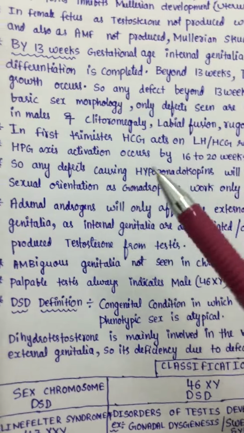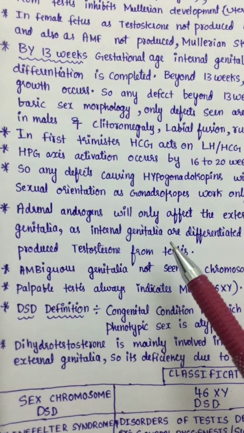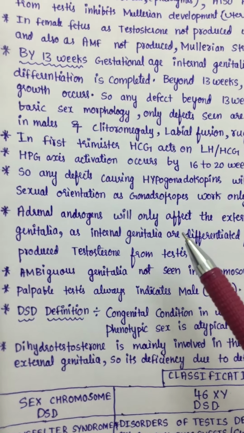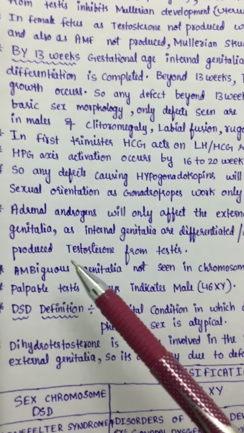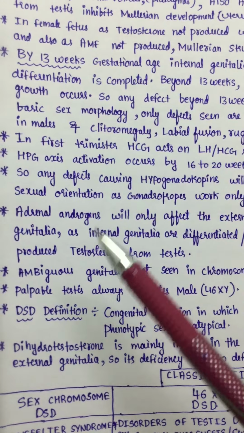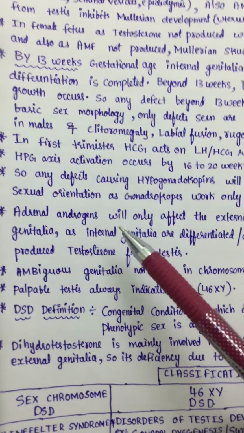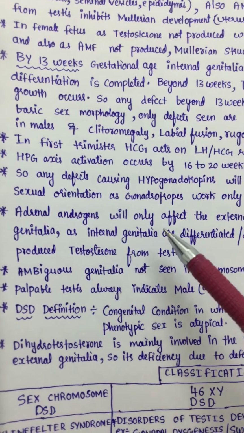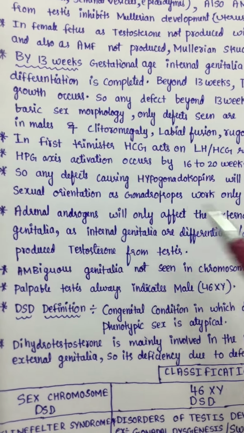I already told you before that internal genitalia formation is done only with the paracrine action of testosterone. The adrenal androgens will not affect internal genitalia formation, only virilization.